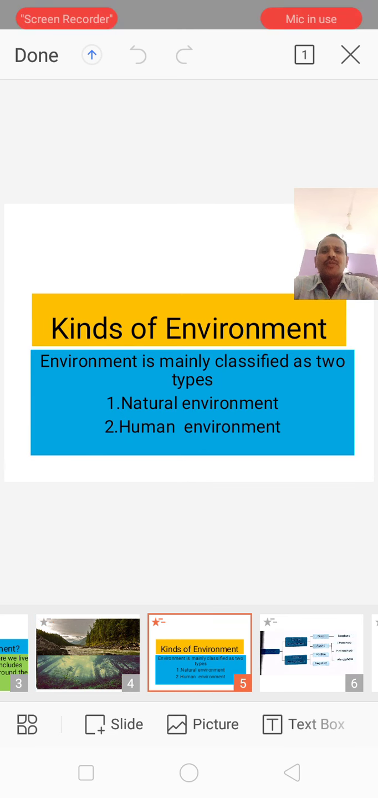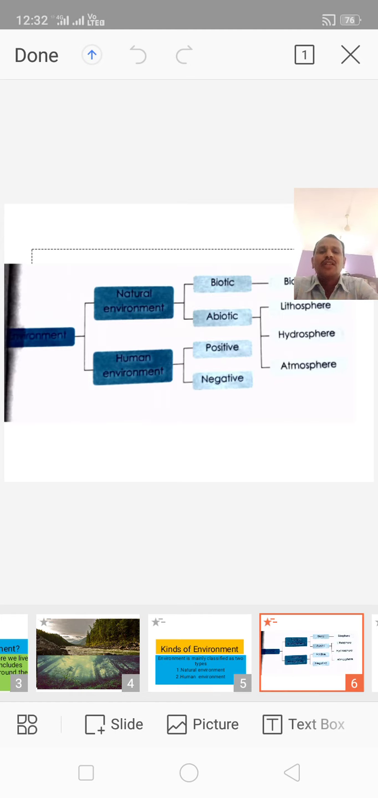Kinds of environment. Environment is mainly classified into two types. One is the natural environment, the second is the human environment. Let us see the next slide. Here is the classification of the environment. See how the environment is classified. The environment is mainly classified into two types, one natural, another human. The natural environment is again classified into biotic and abiotic, and the human environment is again classified into positive and negative.